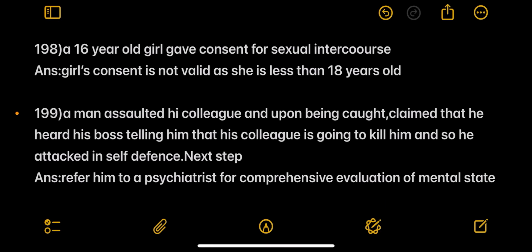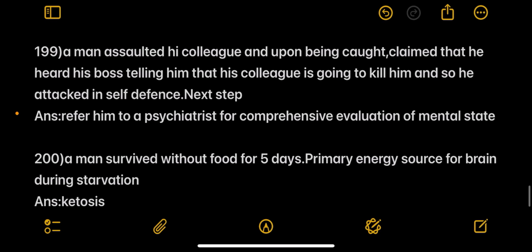Next, a 16-year-old girl gave consent for sexual intercourse. Answer: the girl's consent is not valid as she is less than 18 years old. Next question, a man assaulted his colleague and upon being caught claimed that he heard his boss telling him that his colleague is going to kill him and so he attacked in self-defense. Next step, refer him to a psychiatrist for comprehensive evaluation of the mental state.